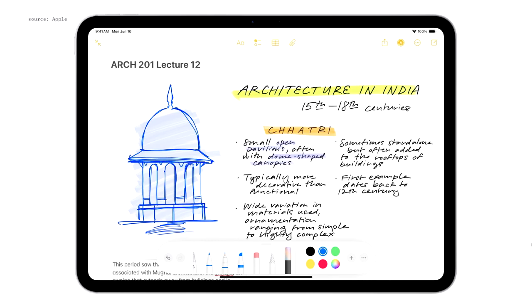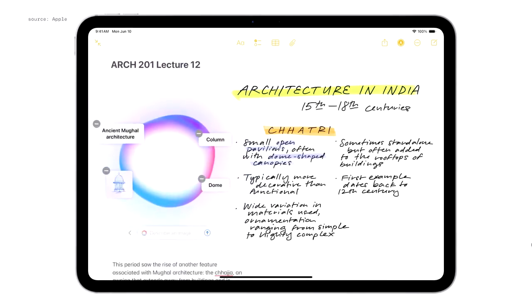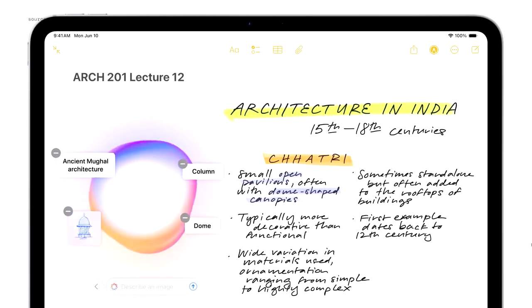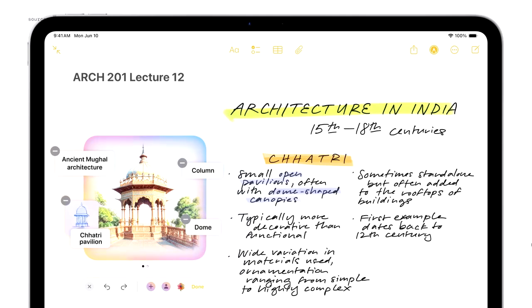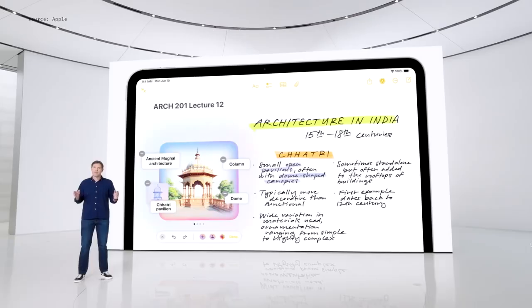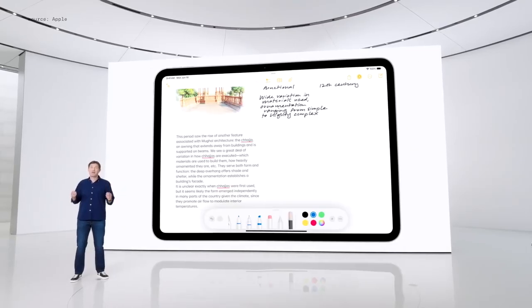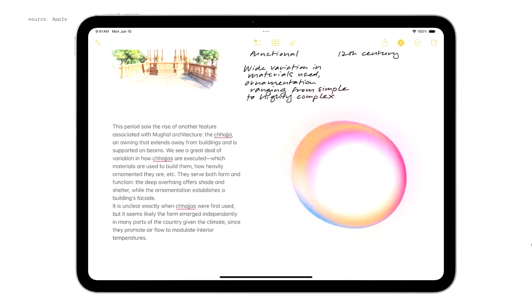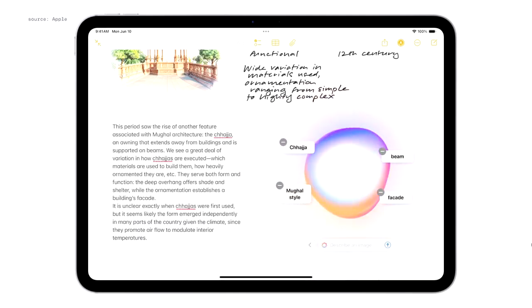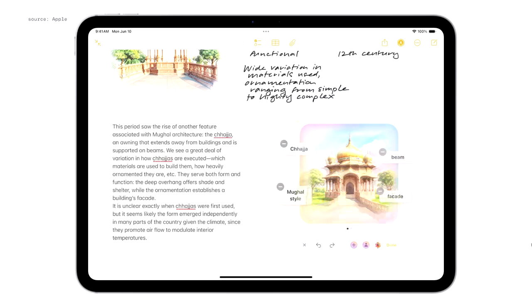With Image Wand, you can circle your rough sketch using Apple Pencil to open up an image playground within your note. Image Wand uses on-device intelligence to analyze your sketch and words and creates an image for you. And what's really fun is that you can even circle empty space, and it will pull out context from the surrounding area to suggest the ideal image to go with your note.